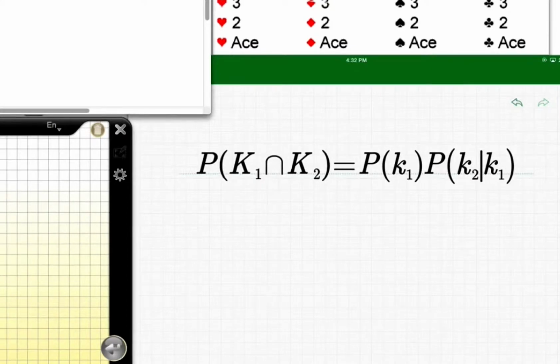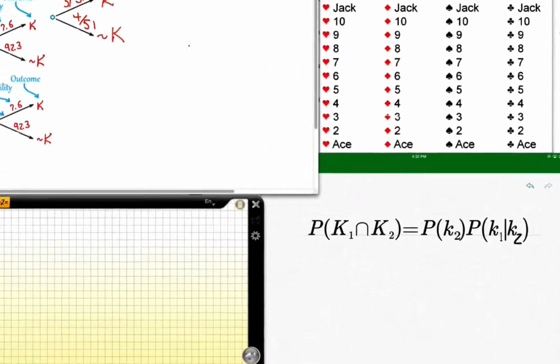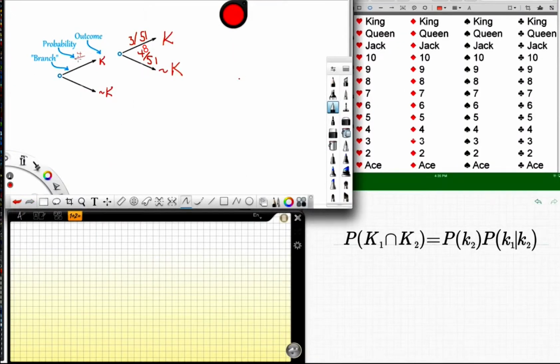Now we can take that formula where this easily becomes the 2, this easily becomes the 1, and this the 2. This is 4 divided by 52, and this is 48 divided by 52. Then the probability that K2 would occur given K1, meaning that you would essentially draw a probabilistic event along this path.